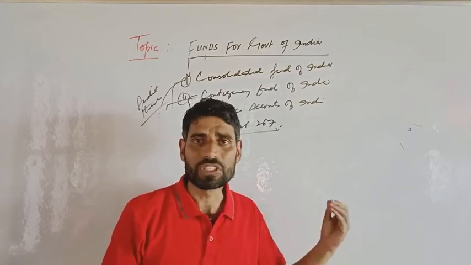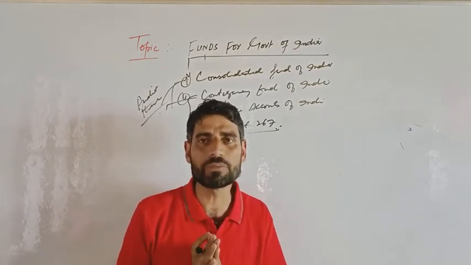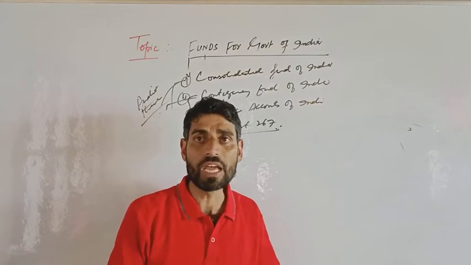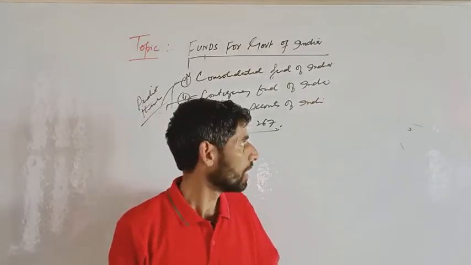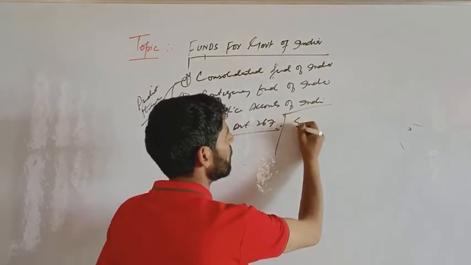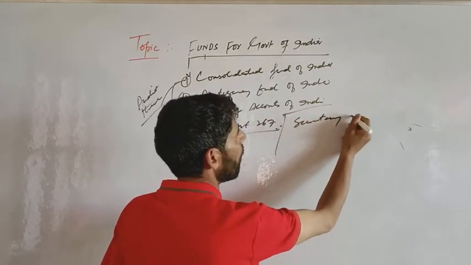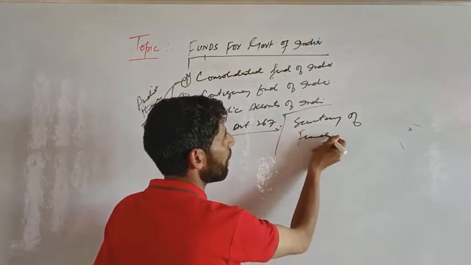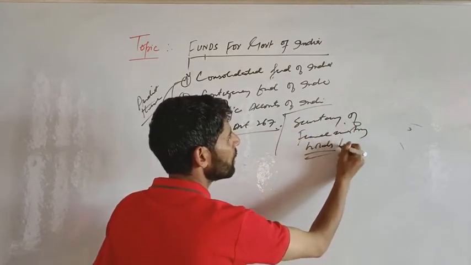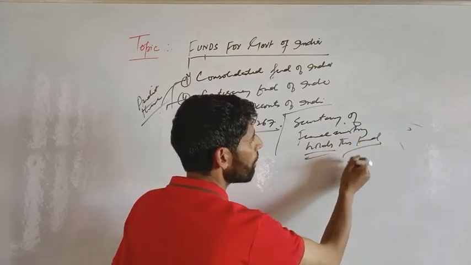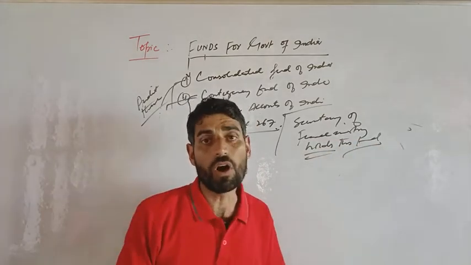The Secretary of the Finance Ministry holds this fund on behalf of the President of India. Clear? On behalf of whom?